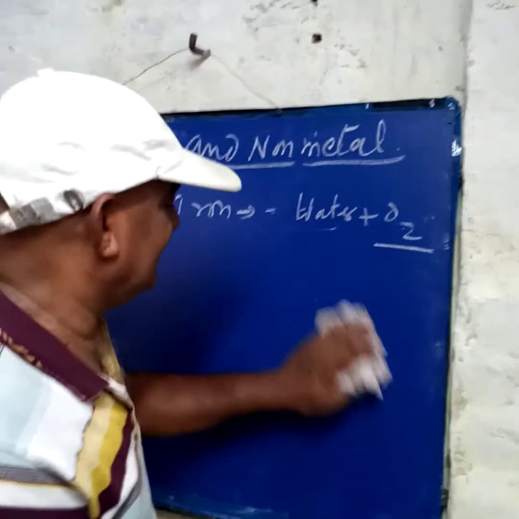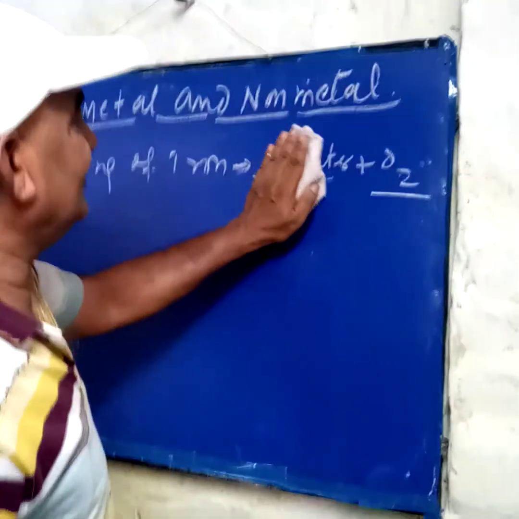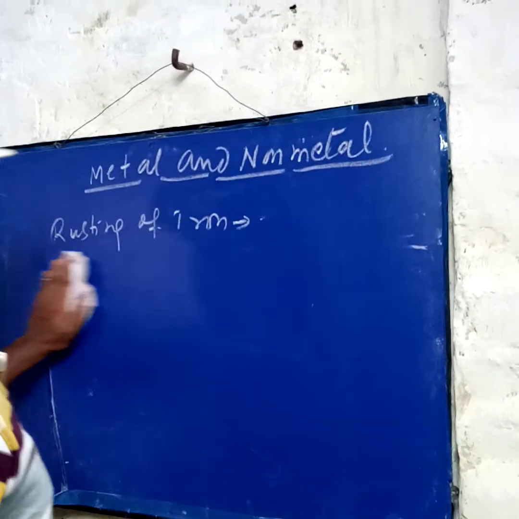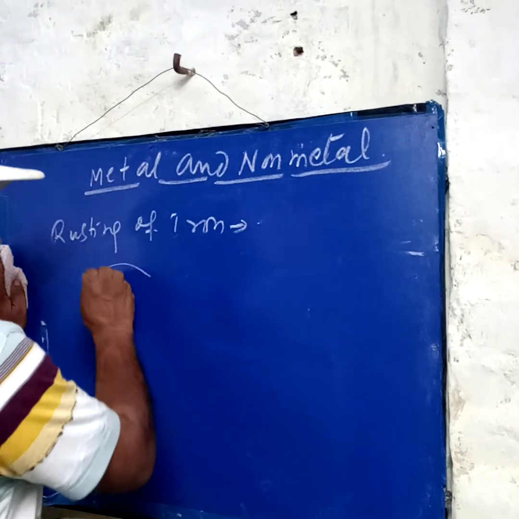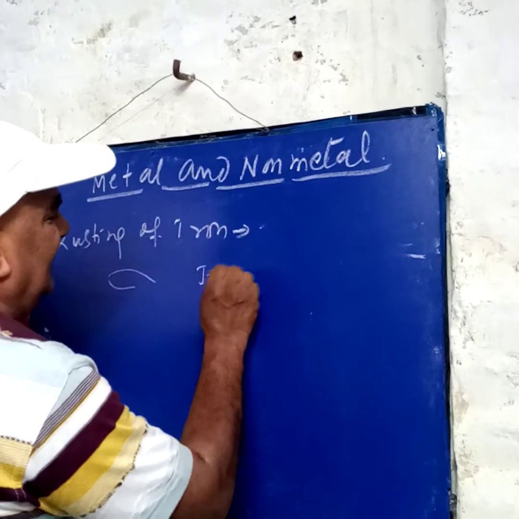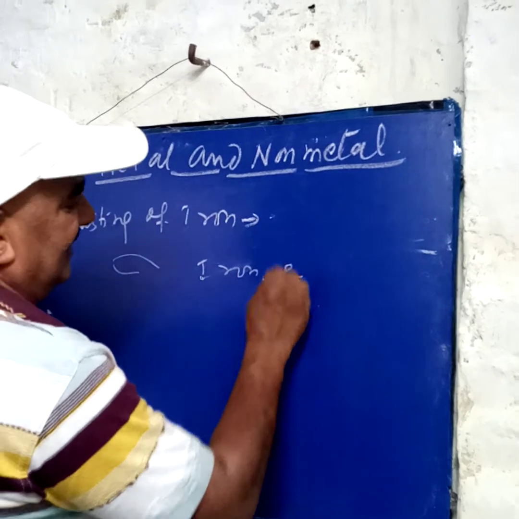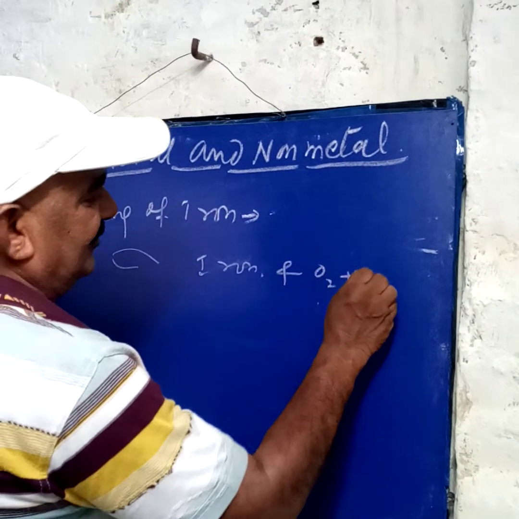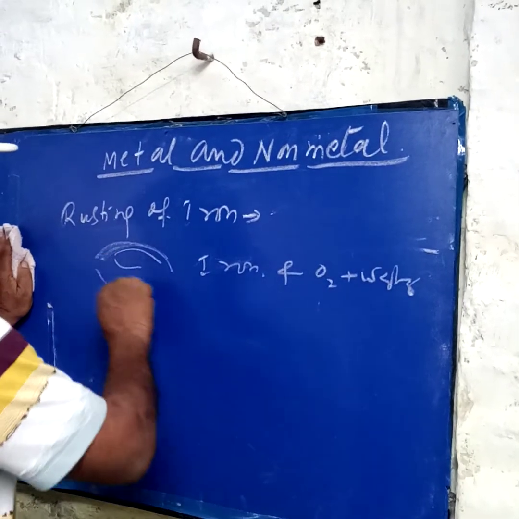Now in the case of alloying, how can we say rusting of iron can be saved? Prevent the rusting of iron. By painting, we say you are doing it. Means anyway we will cut the supply of oxygen to the iron, cut the supply of oxygen and water, oxygen plus water. That's why we are doing plating. First we paint it.